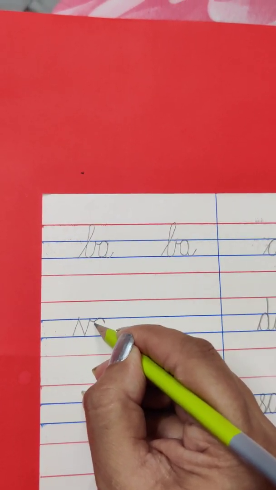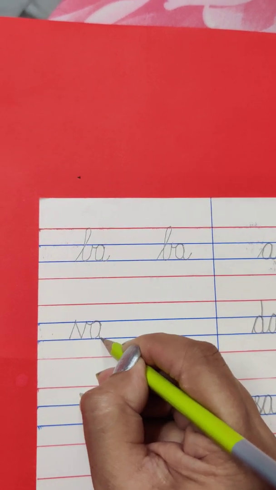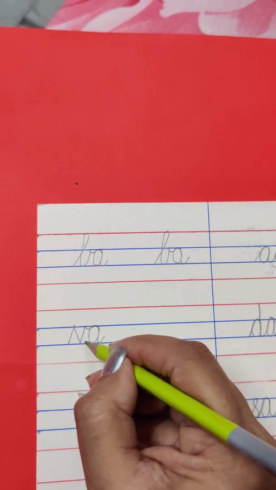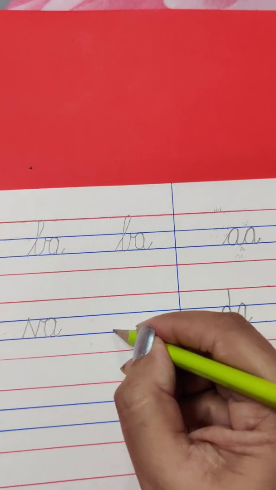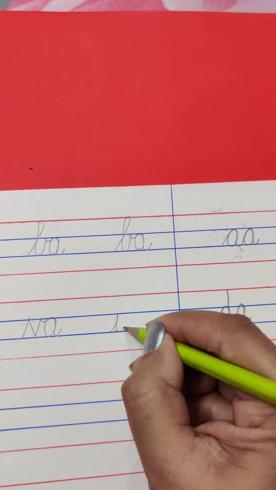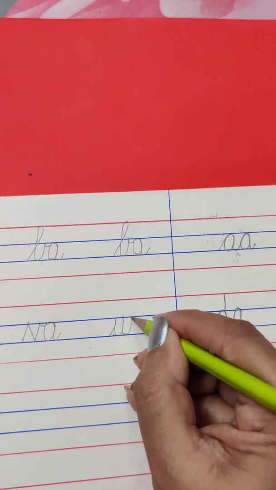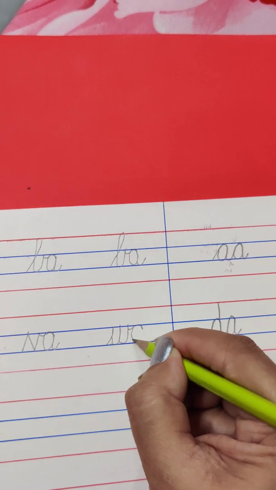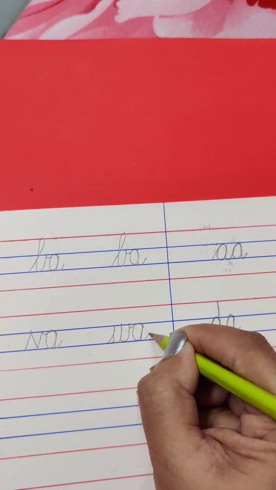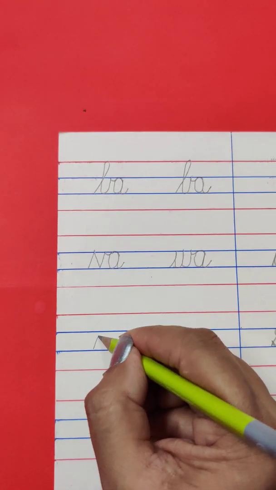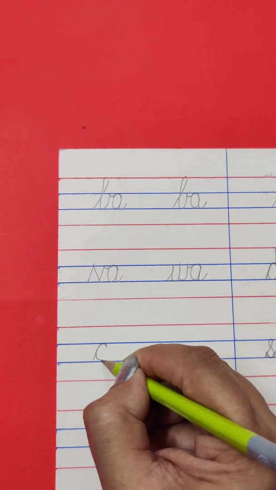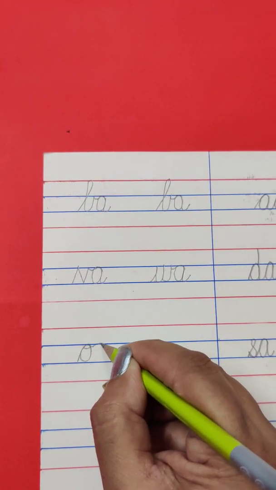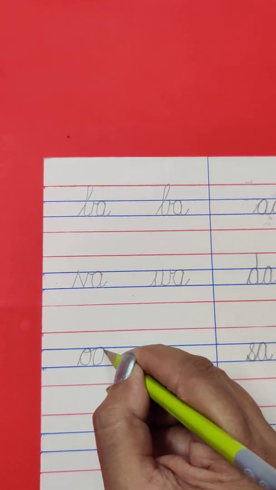Now continue writing, making the curve of A. So in these, the starting stroke of A is missing. W. Okay, it has ended here. Now continue writing A. O. Continue making the curve of A.